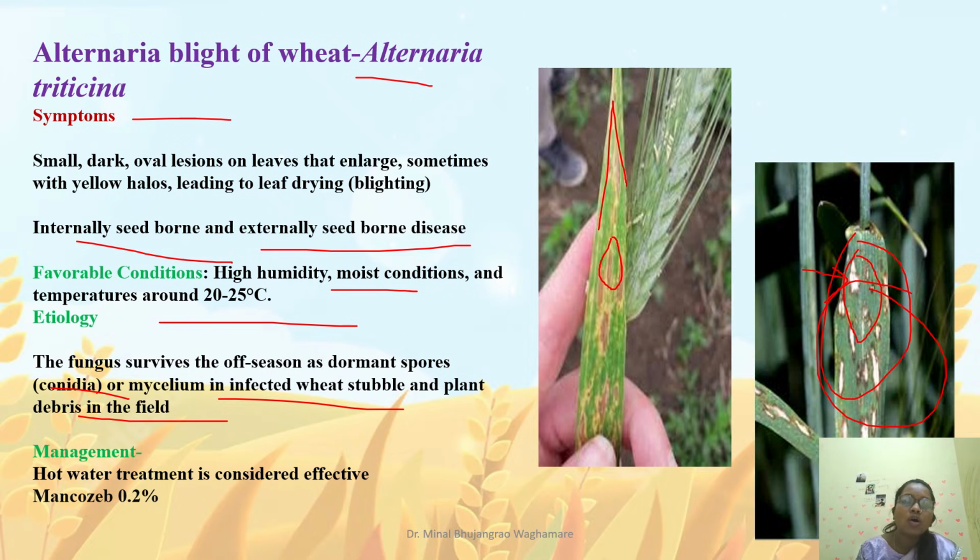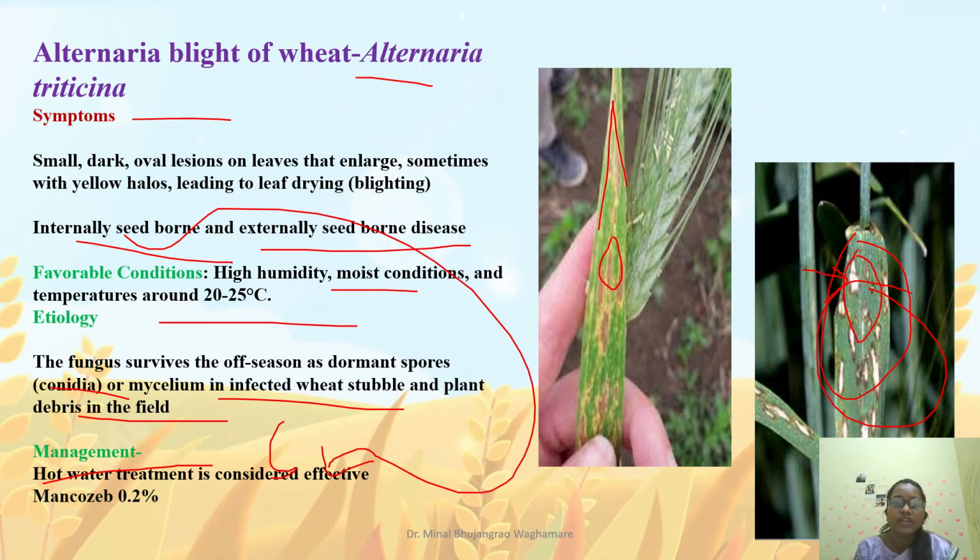Coming to the management, we all know this disease is internally seed-borne. It means we try to kill the pathogen present inside the embryo without damaging the embryo. So with the help of hot water treatment at around 52 degrees Celsius for 10 minutes, we manage Alternaria blight of wheat. We also do mancozeb spraying at 2 gram per liter, that is 0.2%, when initial symptoms appear, and after 15 days of initial symptoms if needed.